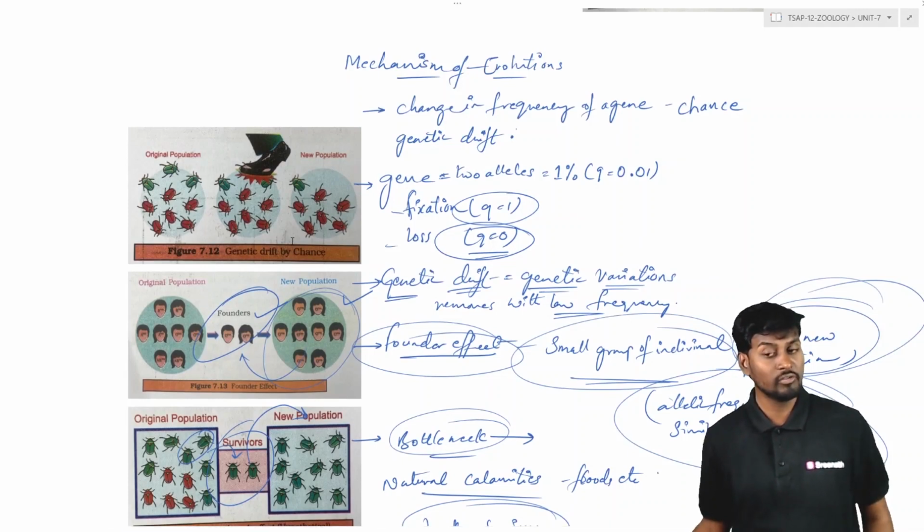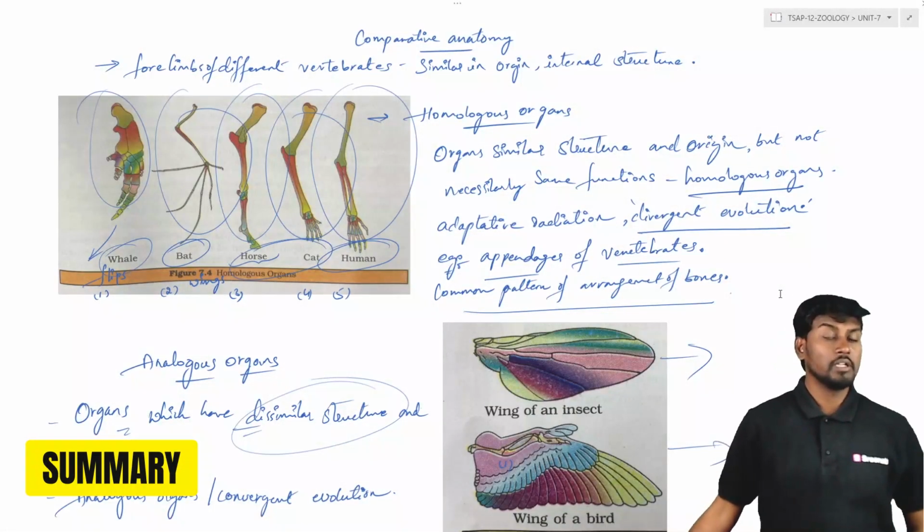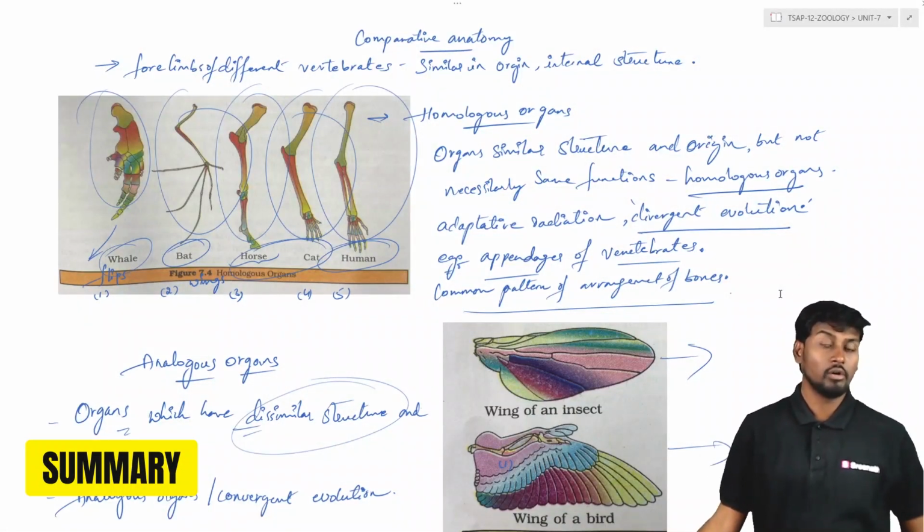So here we can see this is the mechanism of evolution, where the change in the frequency of the gene, that is genetic drift, can be explained in two different ways. One is the founder effect, another one is the bottleneck effect. So coming to the summary of this particular unit, that is unit 7 of organic evolution.